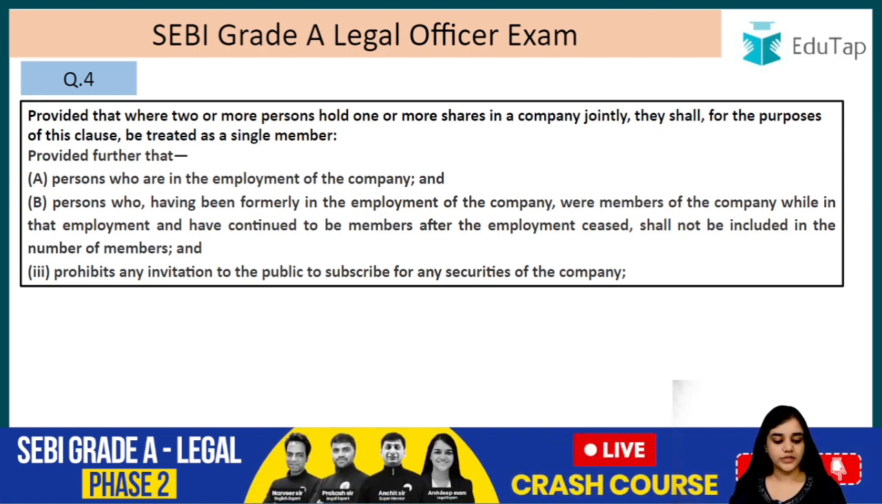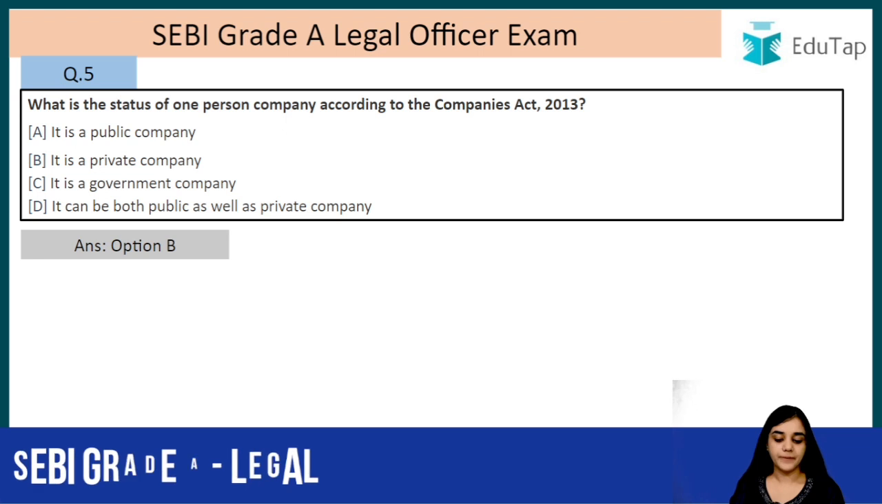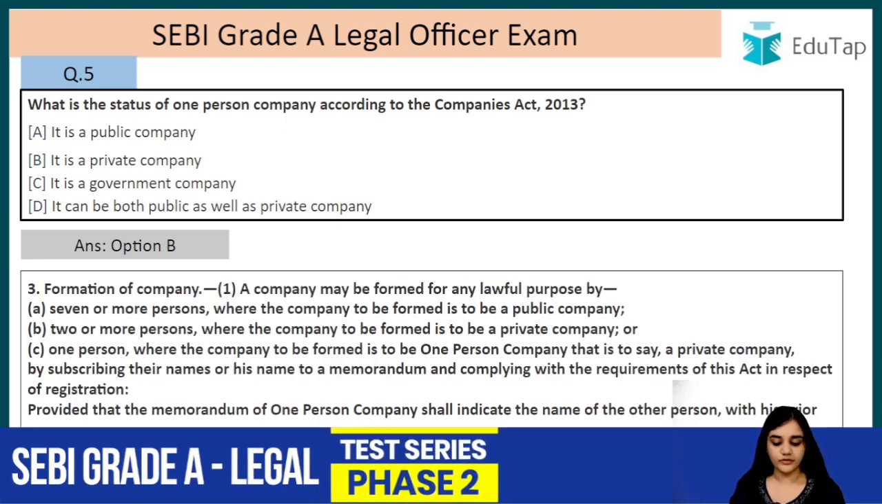Alright, moving on, question number 5. What is the status of one person company according to the Companies Act 2013? B, it is a private company. This I have already told you. It is a private company.